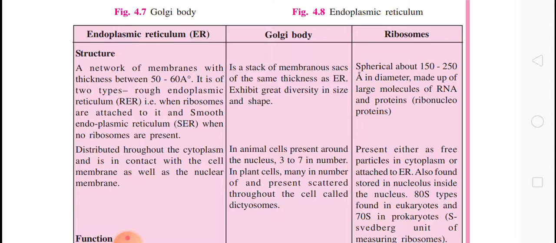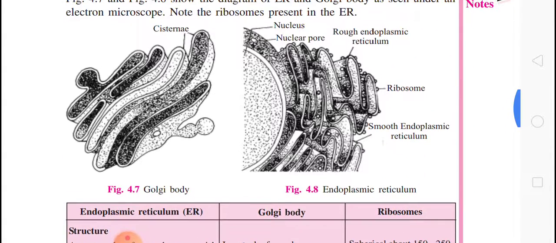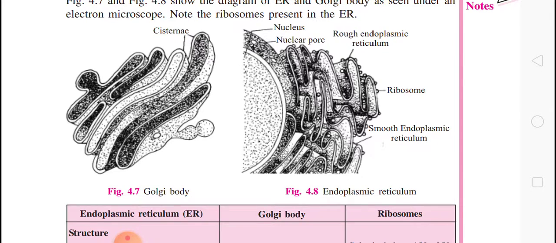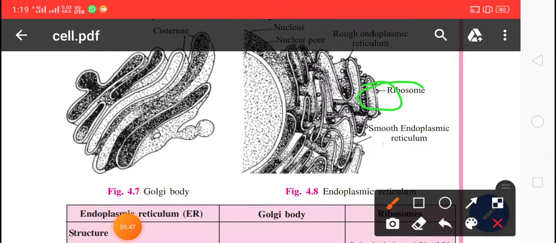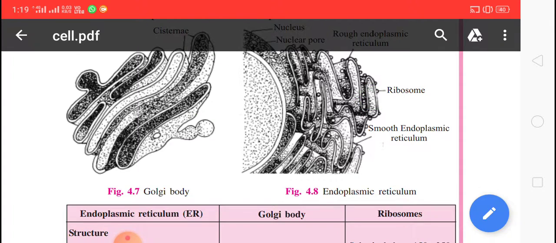So ribosomes are the smallest and spherical organelles. You can see dot structures on the endoplasmic reticulum; that dot structure is known as ribosomes. As we know, ribosomes are not bound by membrane. There is no membrane on the ribosomes.